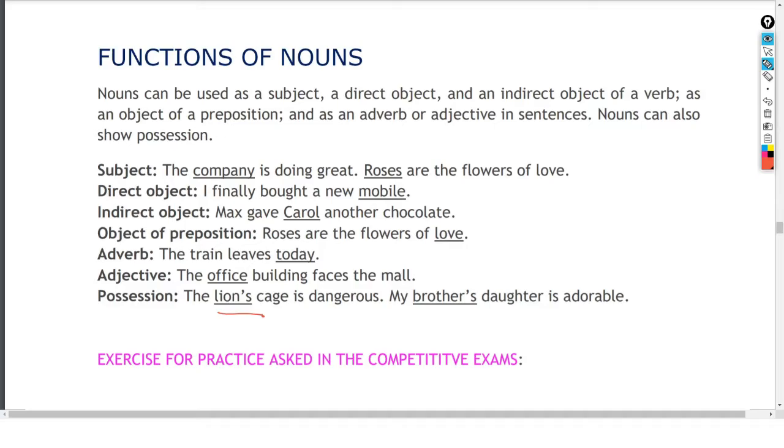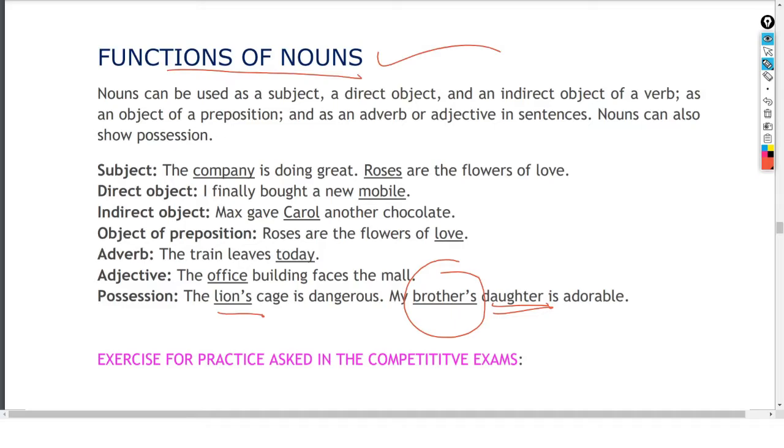So here also you see brother, noun, apostrophe mark. This shows the possessive. Therefore, daughter is also already a noun. Therefore, this noun is used as the possessive. So I suppose, my dear children, you understood the functions of the noun in the sentence.